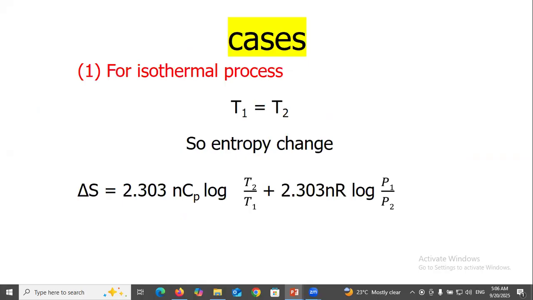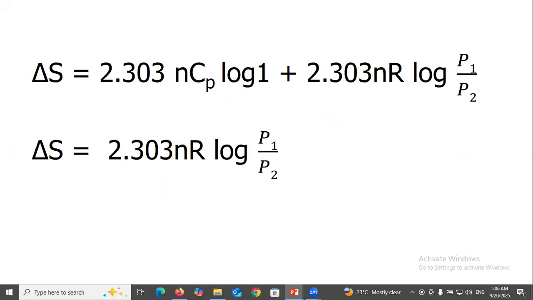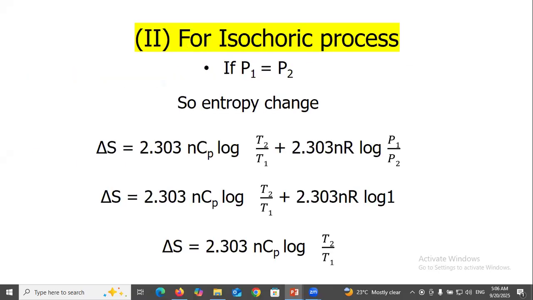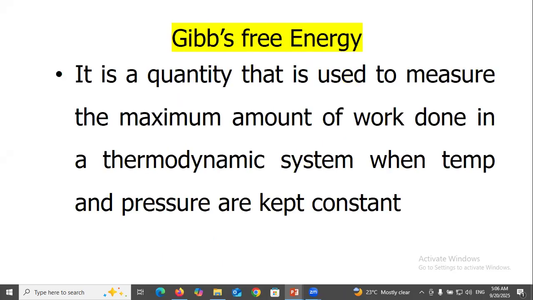For an isothermal process T1 equal to T2, so the entropy change delta S equal to 2.303 nCp log T2 over T1 plus 2.303 nR log P1 over P2, so delta S equal to 2.303 nR log P1 over P2. For an isobaric process, if P1 equal to P2, the entropy change delta S is equal to 2.303 nCp log T2 over T1 plus 2.303 nR log P1 over P2, so delta S is equal to 2.303 nCp log T2 over T1.